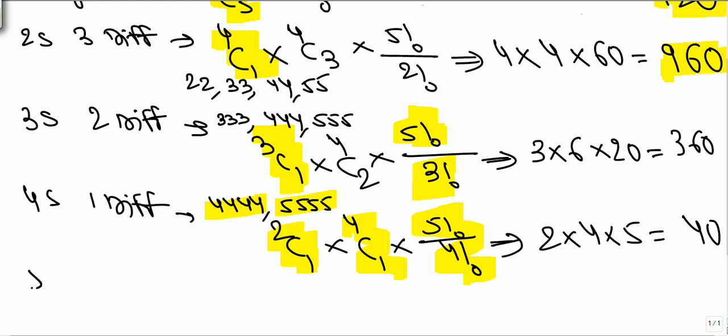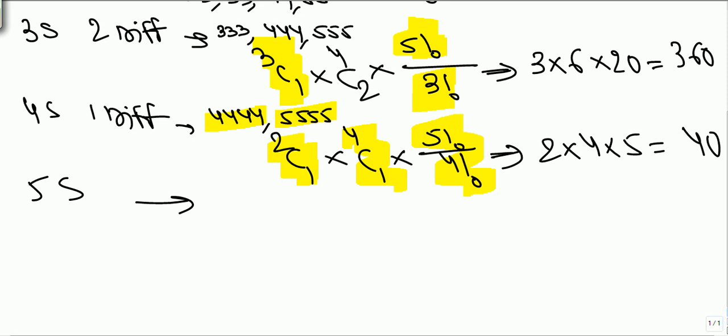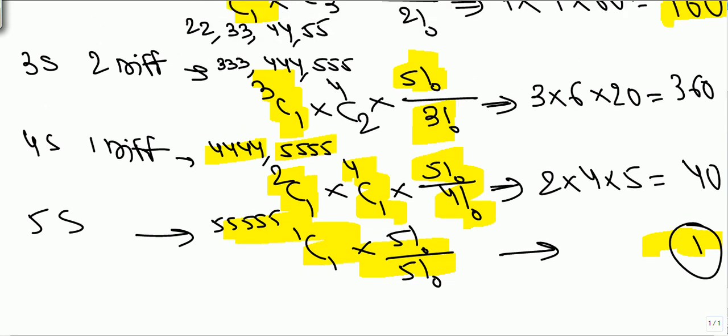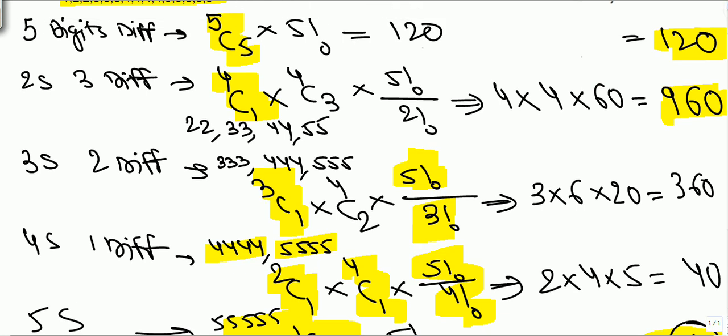Now what we can have is all 5 same. This is the funniest case that we can have. All 5 same. It can be only one case. Out of 1, selection of 1. 5 things at 5 places can be arranged, all are same. Only one case is there. Now up till now we did a lengthy solution, be patient: all 5 different, 3 different and 2 same, 2 different and 3 same, 1 different and 4 same.